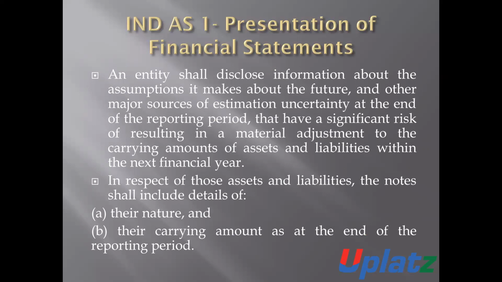In respect of those assets and liabilities, the notes of accounts shall include the details of their nature and the carrying amount as at the end of the reporting period.